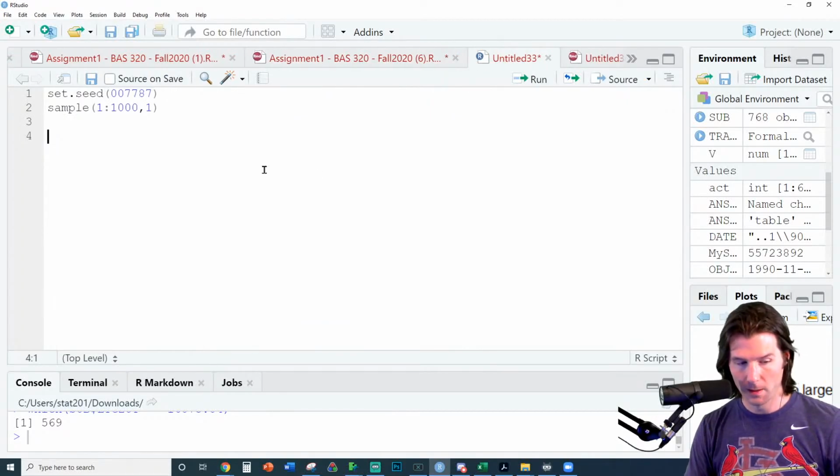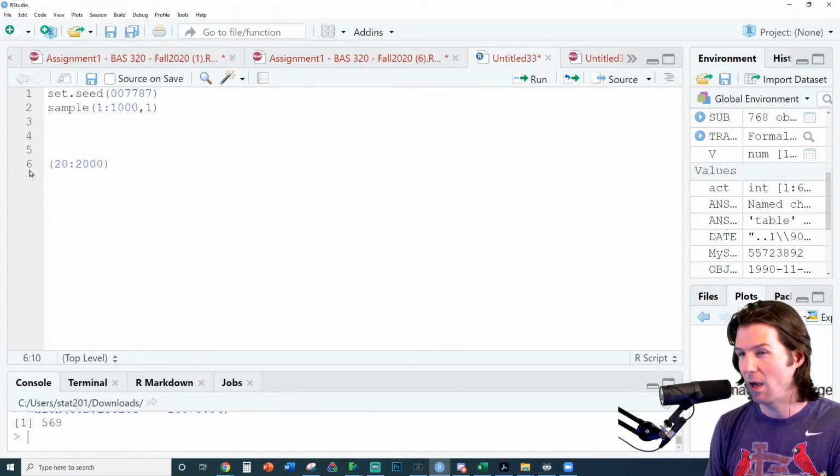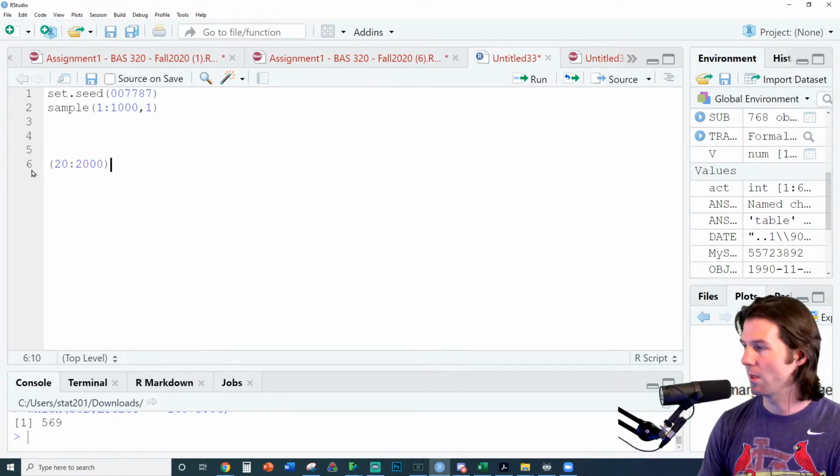New document right here. So if you have code like 22,000, you can go right here and put that inside of parentheses. I don't know. That's a good question.